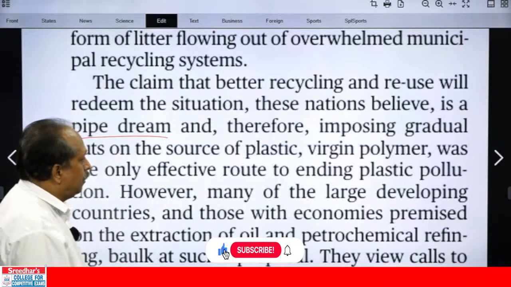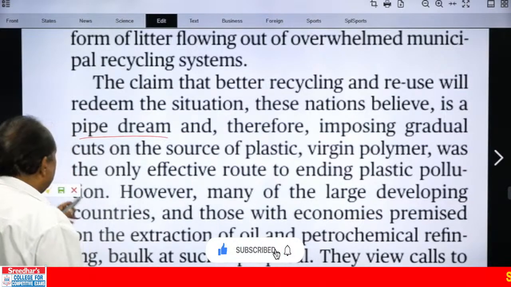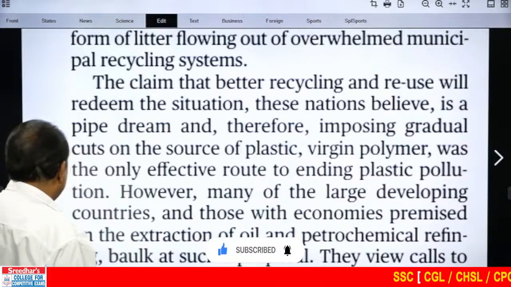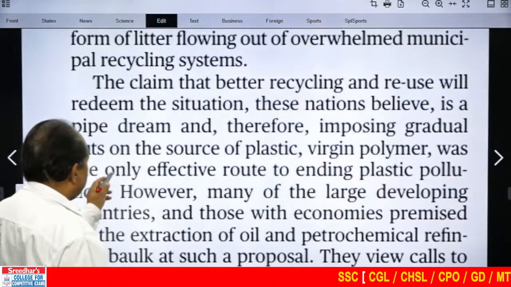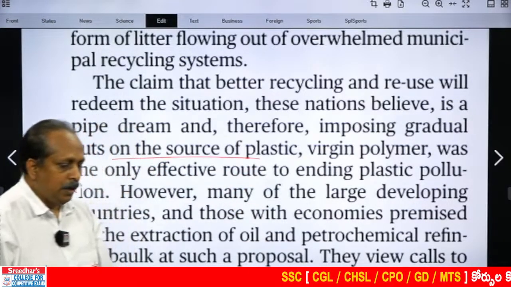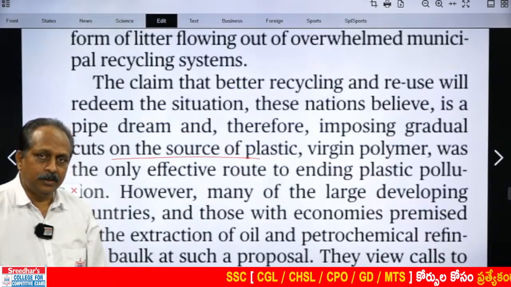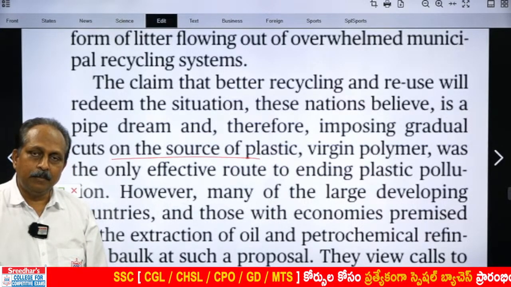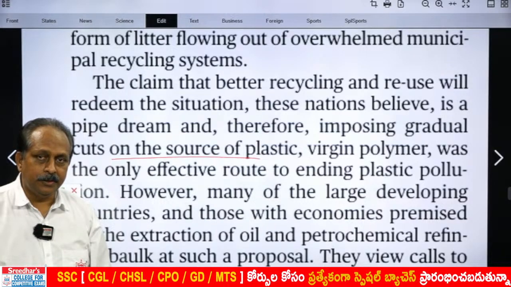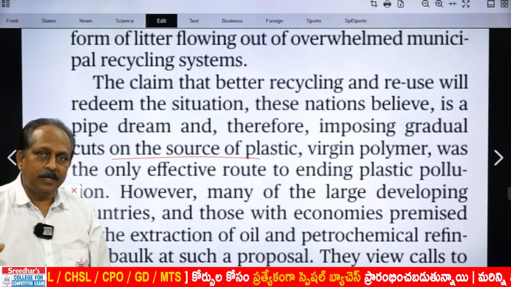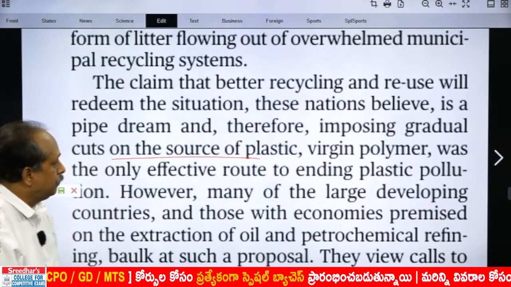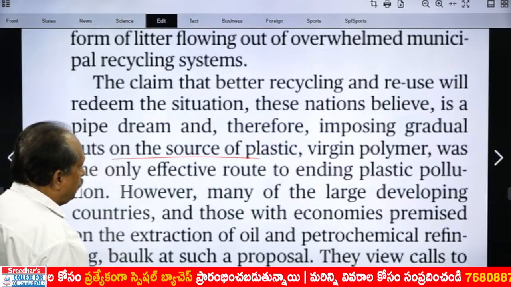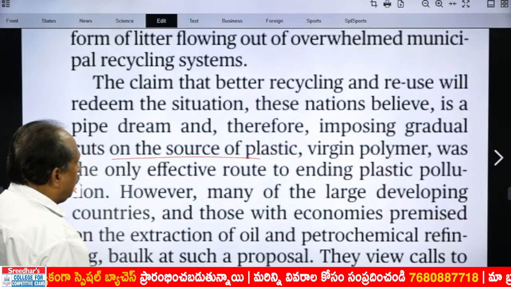And based on that, they have something else as a solution. Therefore, imposing gradual cuts on the source of plastic. They want to stop the source of plastic. They don't want to depend on recycling, reuse. They feel it's a pipe dream. It is not going to happen. And they came up with a different solution. What is that solution? Stopping the production itself, the source itself. Imposing gradual cuts on the source of plastic, virgin polymer, was the only effective route to ending plastic pollution.